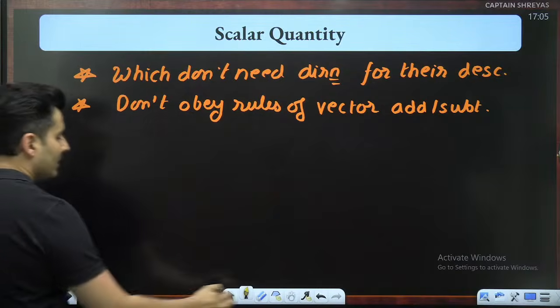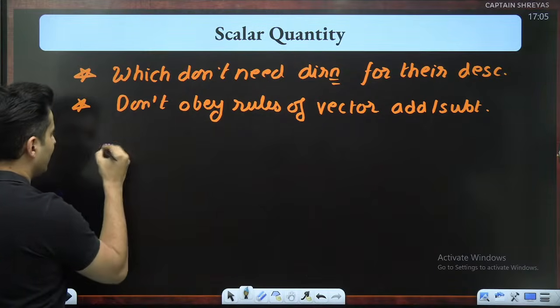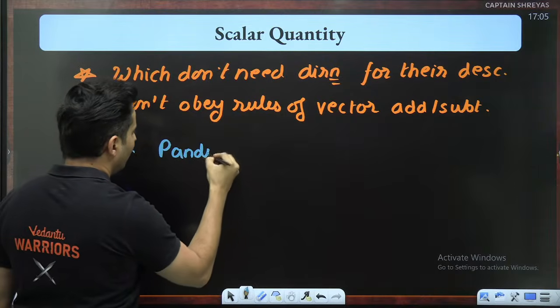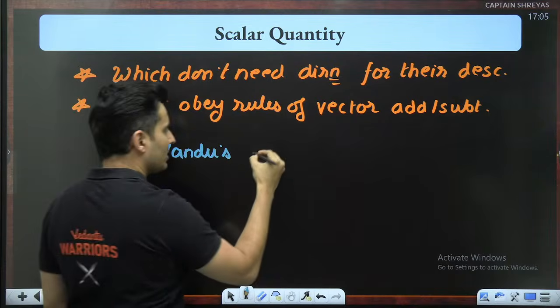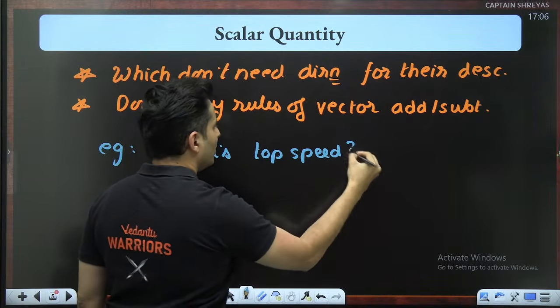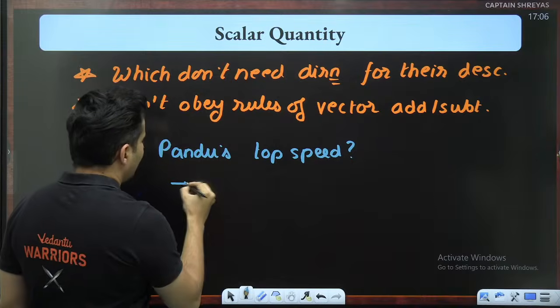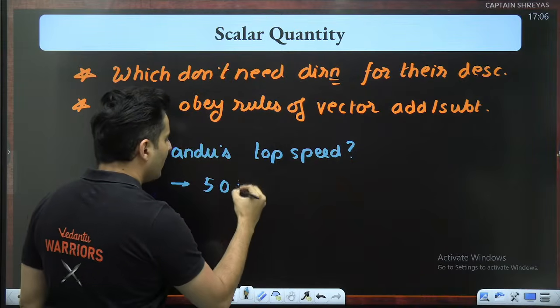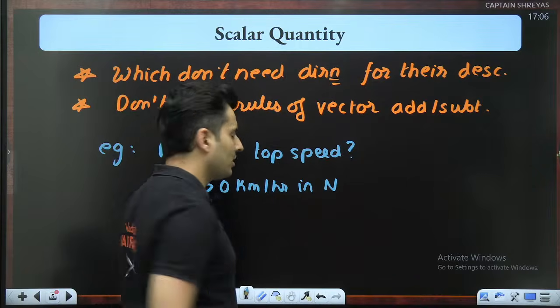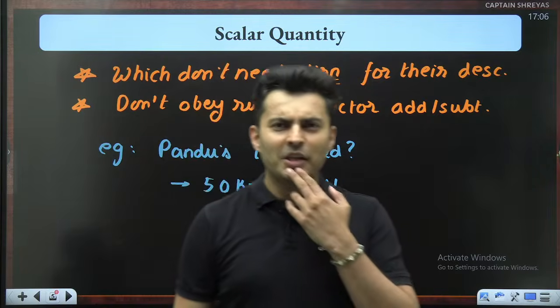Let me give you a simple, easy peasy example. If I ask what is Pandu's top speed, and Pandu replies, the answer is 50 kilometers per hour in the north direction, you will be surprised.